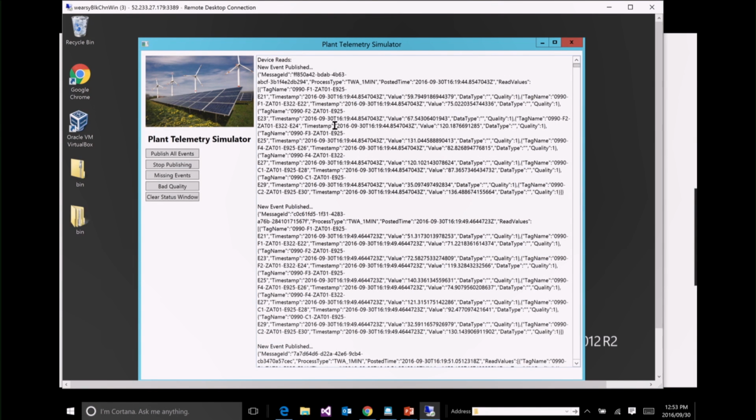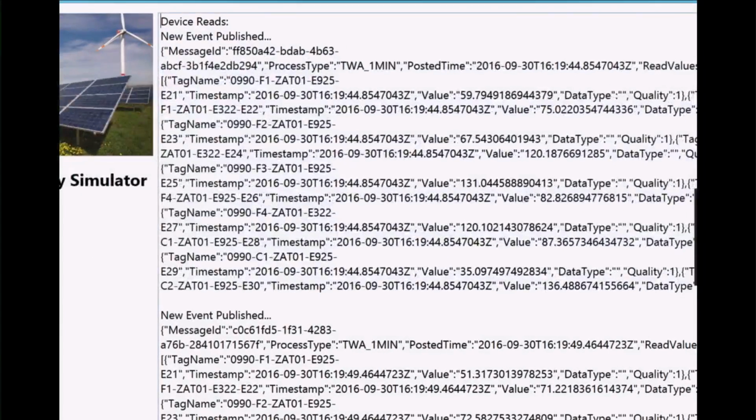So I have a plant telemetry simulator here, and what I'm doing is taking a series of 10 different tags. So this is the name of a tag. It's a very ugly number: 0990F1ZA.TA01. And we're also going to include some other information like the timestamp it was published, the actual value, and a quality indicating whether the read was successful, bad or good. We're going to take a batch of these 10 tags and publish it every second. And we're going to publish that to our Event Hub.